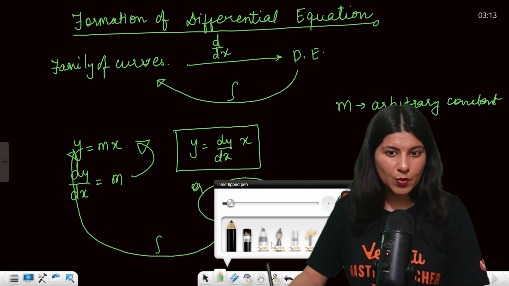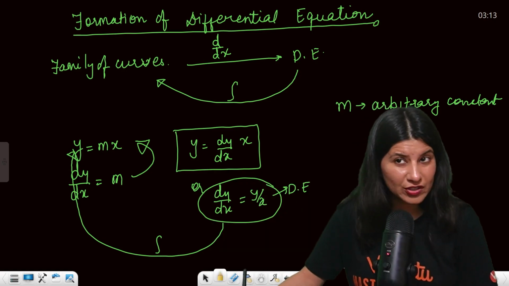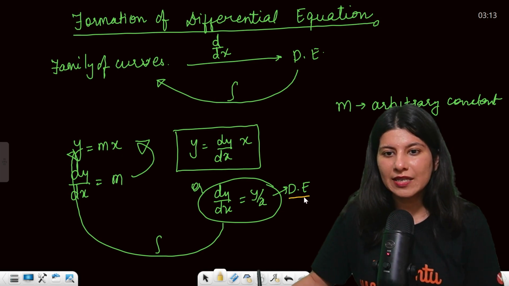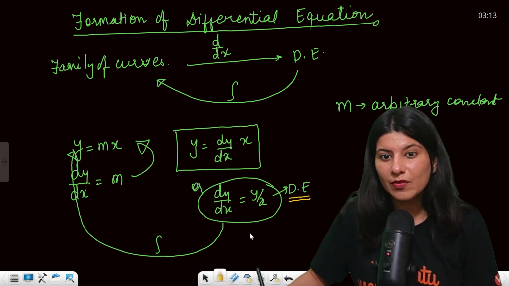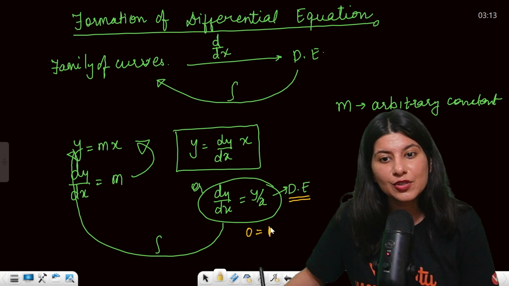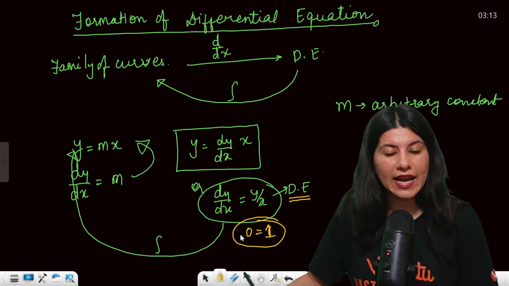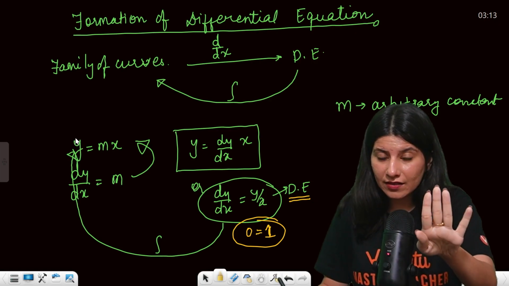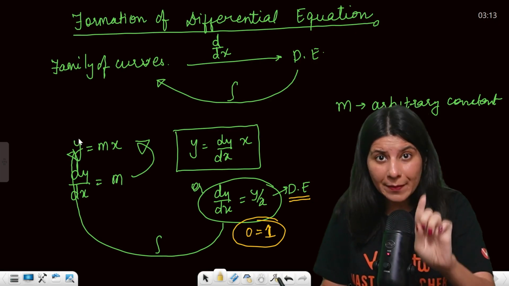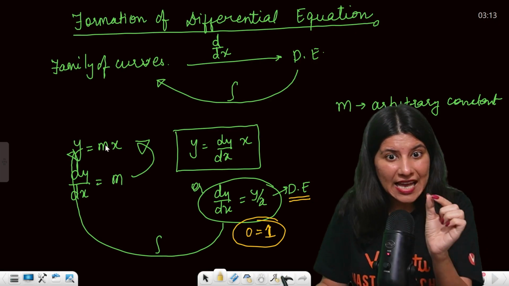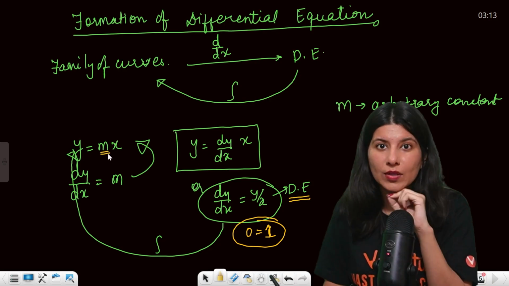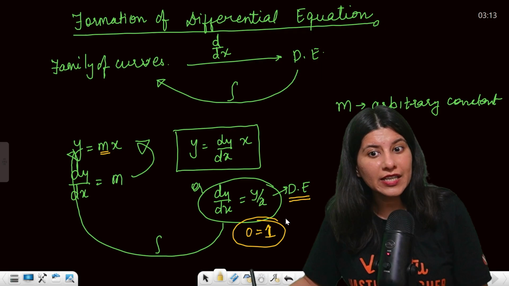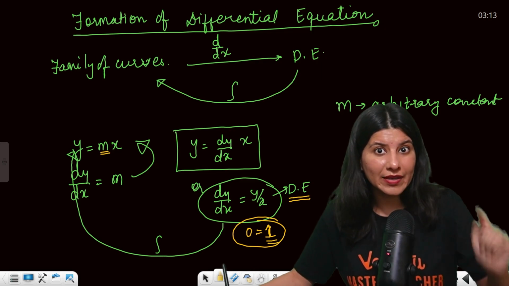Now one more important fact I just want to let you know, which is very important, by the way, guys, that suppose if you're saying, ma'am, this is differential equation, can anybody tell me what is the order of this differential equation? Order is 1. So understand that if your family of curve, now understand this nicely, if your family of curve is having one arbitrary constant, then the order of differential equation will also be 1. Let me write this down for you.